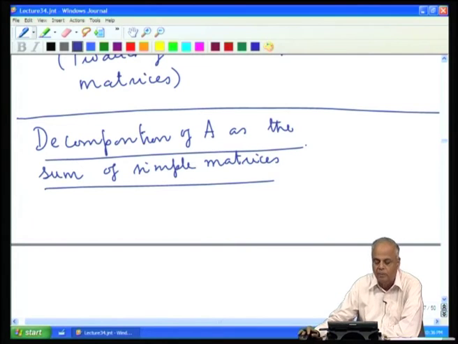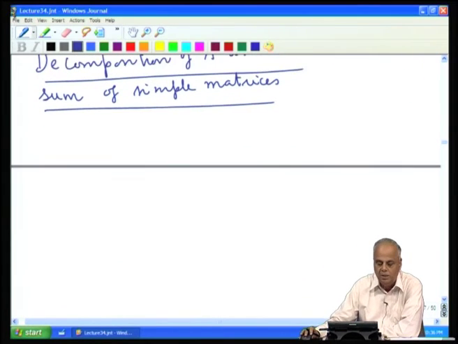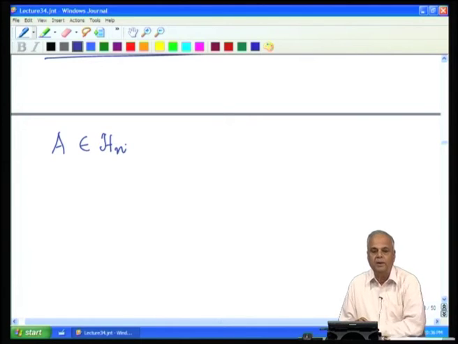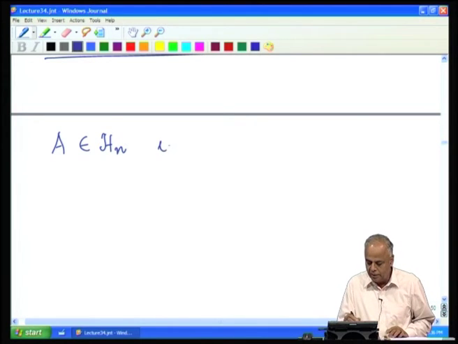This is connected with one of the questions that we raised at the beginning of the course. So, what we do is the following: we start with the matrix A. H_n is the collection of all Hermitian matrices, that is, A belongs to C^{n×n} and A is Hermitian.